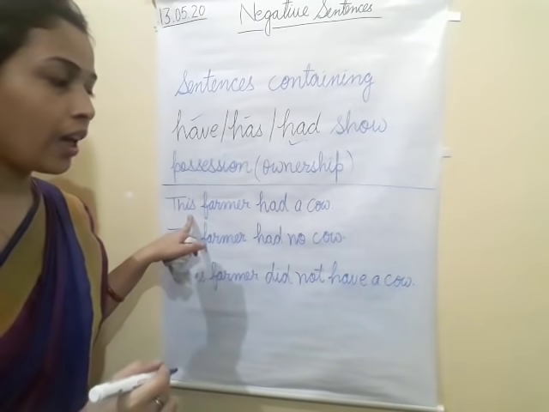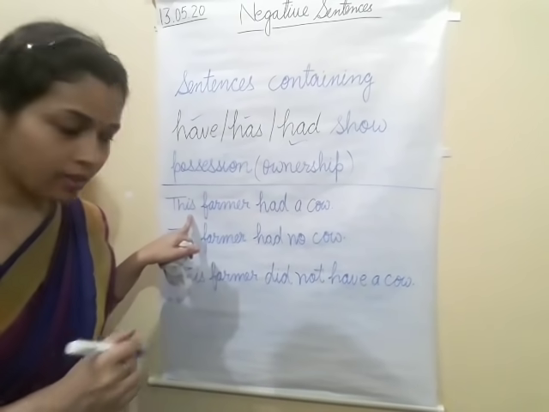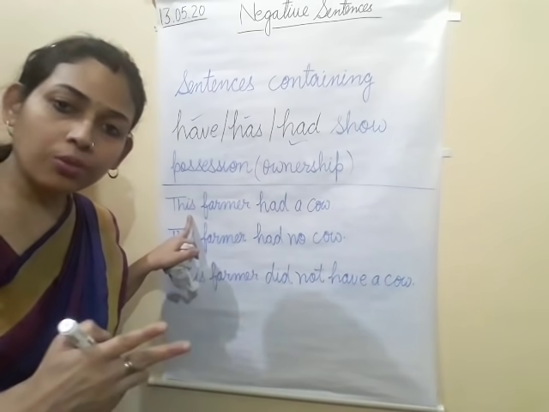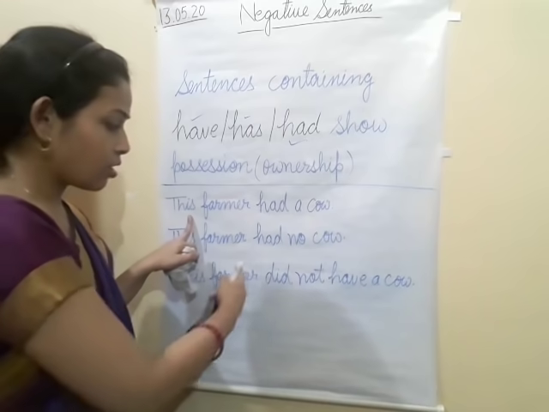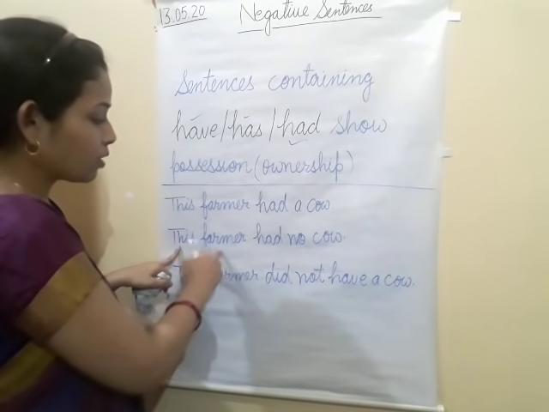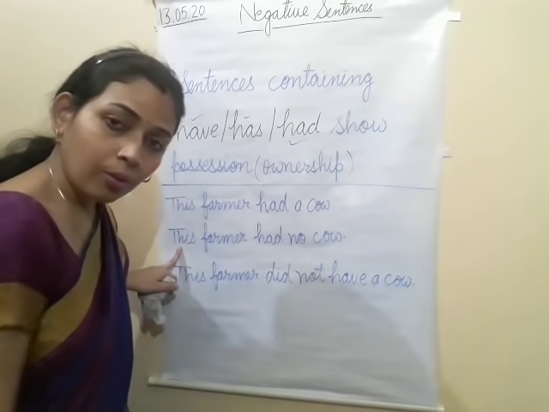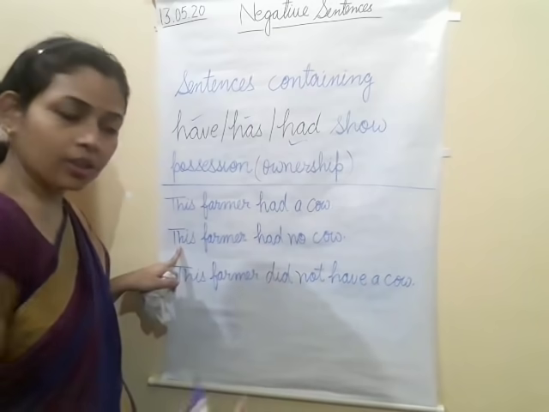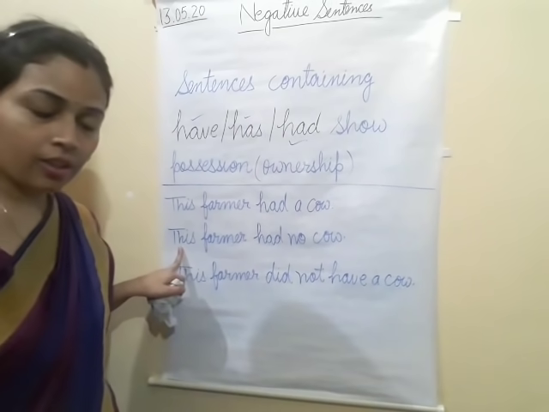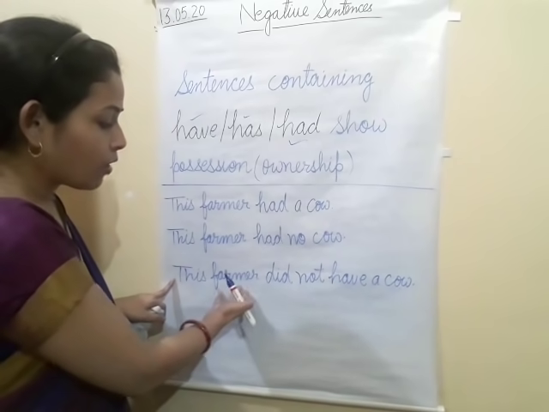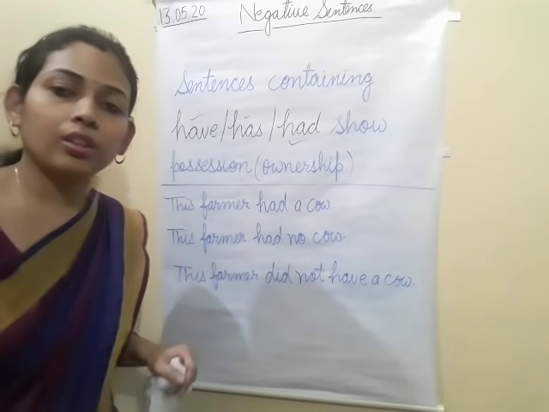As you can see, had is used in the past tense. This farmer had a cow. There are two ways we can change into negative sentences. Here I have written, this farmer had no cow. This is also correct. If you write this one in the exam, it is correct, or this one, it is also correct. Any one you can write. Another one is, this farmer did not have a cow.